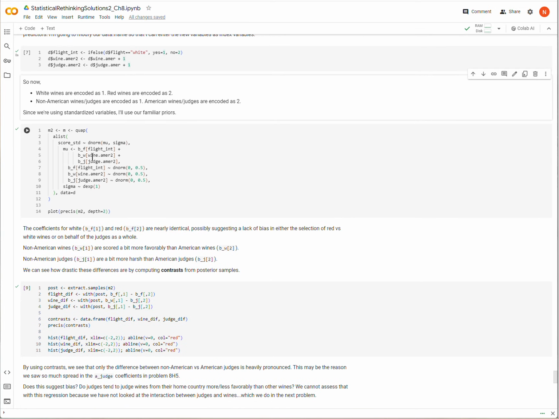So I'm going to create my model here. Again, I'm regressing standard score onto some things. And what am I regressing it on? Well, I'm regressing it onto the effect of flight, the effect of the wine, and the effect of the judge. And I enter each of these as the index variable that we just created, from up here. And again, we have our priors here that are similar to before.